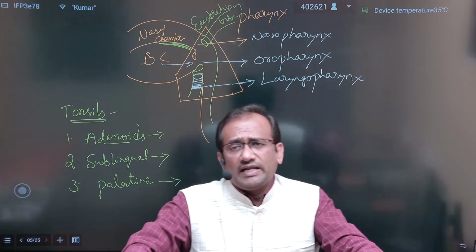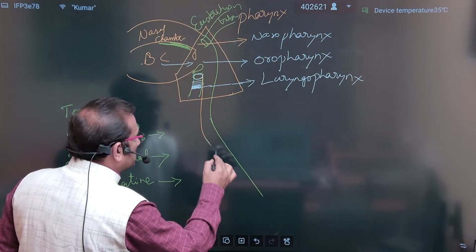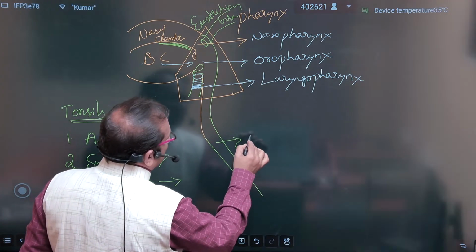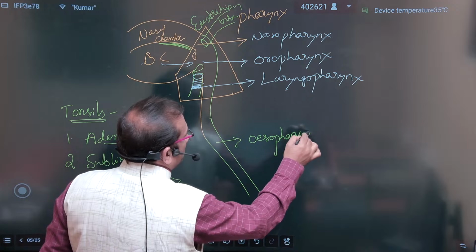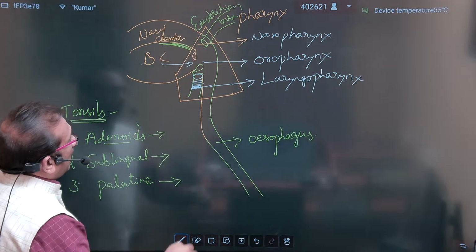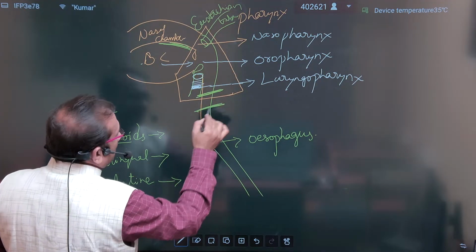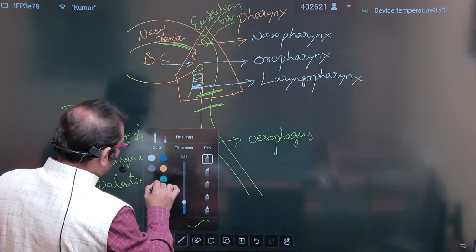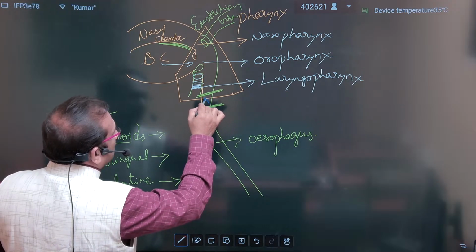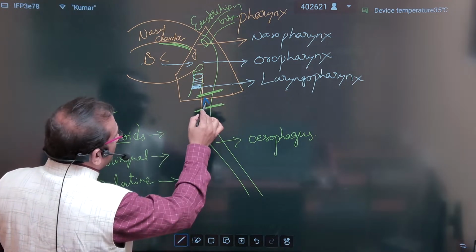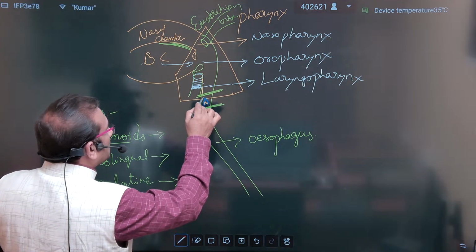After the pharynx, the next part is a long tube known as the esophagus. And where the pharynx opens into the esophagus, there is a valve present.